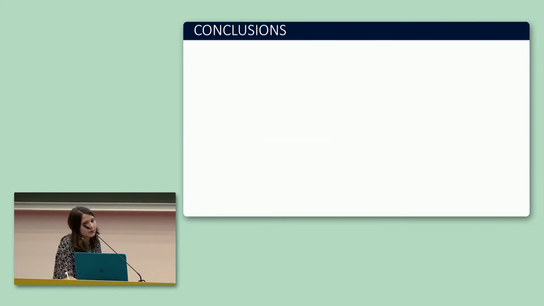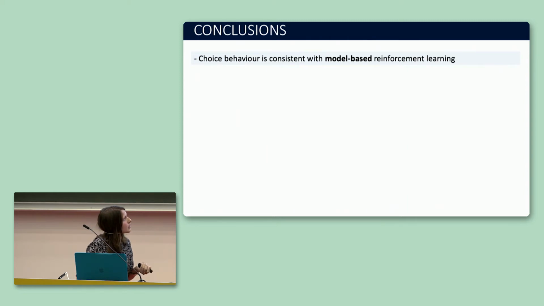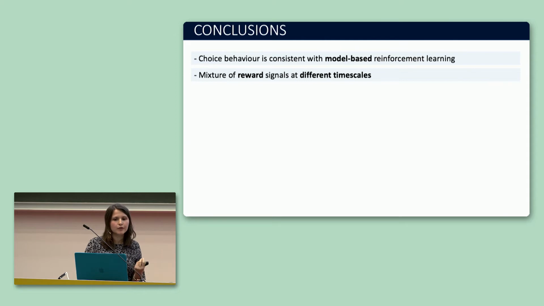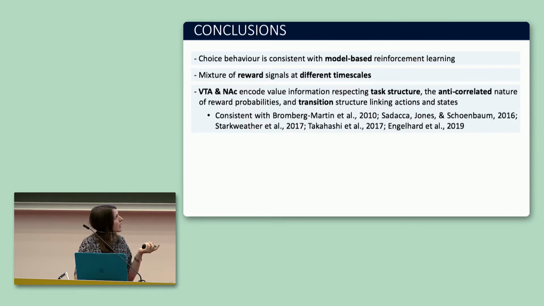So to conclude, we saw that choice behavior is consistent with model-based reinforcement learning, that there's a mixture of reward signals at different time scales, that VTA and accumbens encode value information respecting task structure, the anti-correlated nature of reward probabilities, and transition structure linking action and states. And this is consistent with recent work showing high-dimensional signals in the dopamine activity.